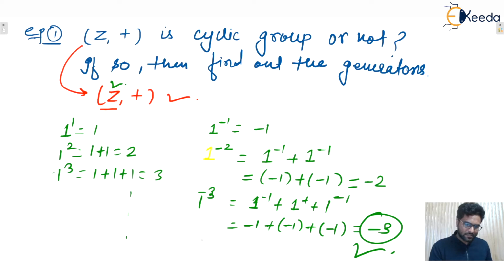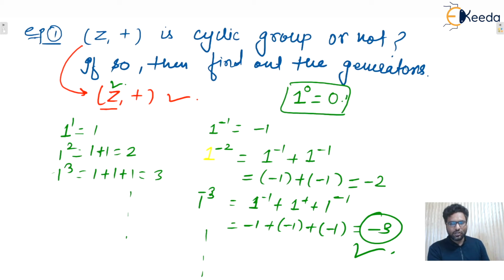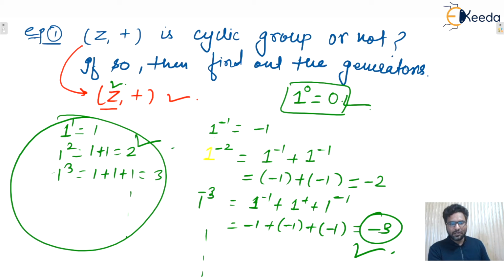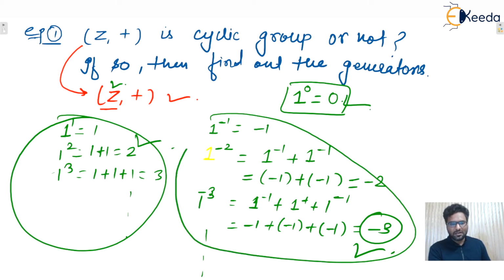If we see, all the negative integers will be produced. Now, any element raised to power 0 will always be the identity element, that is 0 for this group. So 0 is generated, all the positive integers are generated, and all negative integers are also generated. That means the entire group is generated by integral powers of element 1.